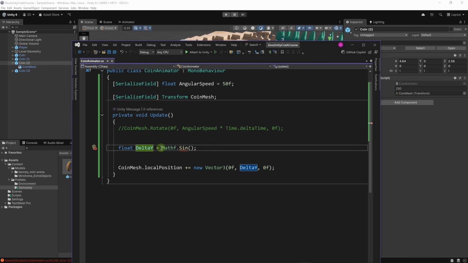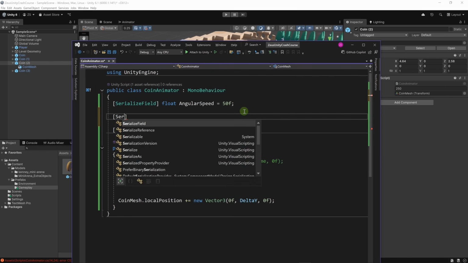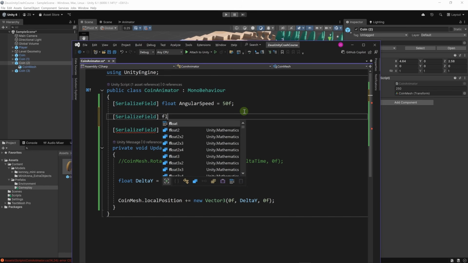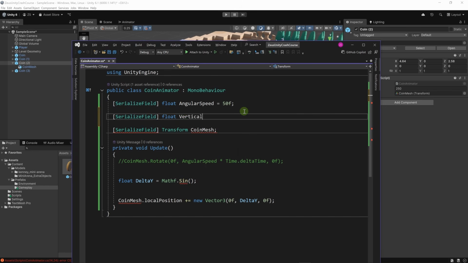Now we need to define the movement amplitude, which is the max distance that the coin will move up and down. Let's define it here. SerializeField, float. Let's call it vertical movement amplitude, and let's set it to 0.5 by default, and we're going to use it here.